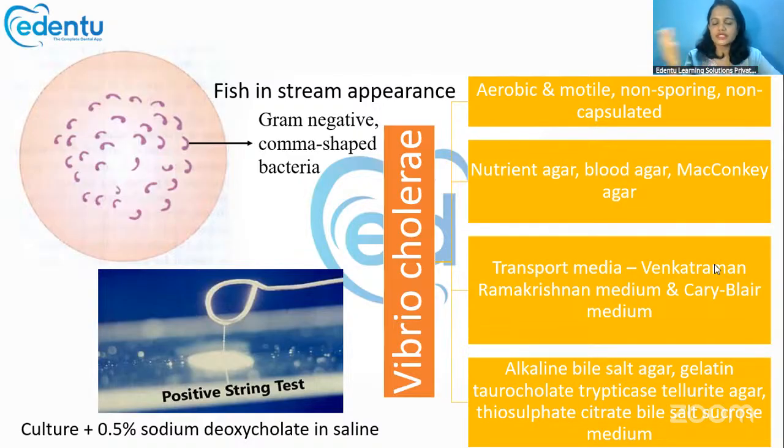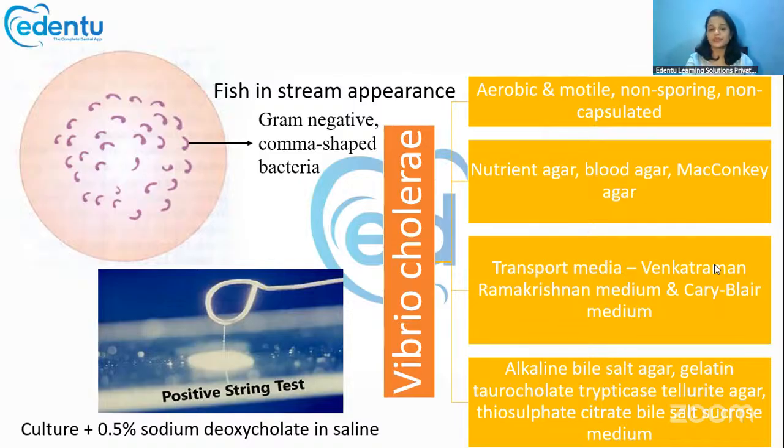Because of its motility, Koch described it as a fish in stream appearance. It can be cultured with the help of nutrient agar, blood agar or MacConkey agar.